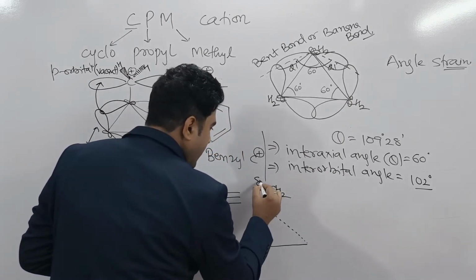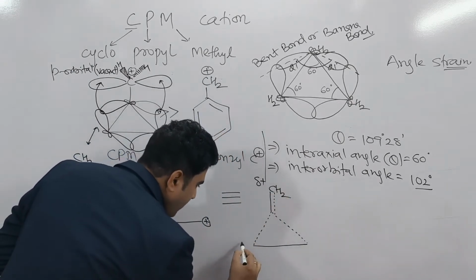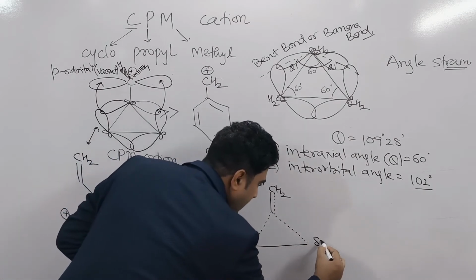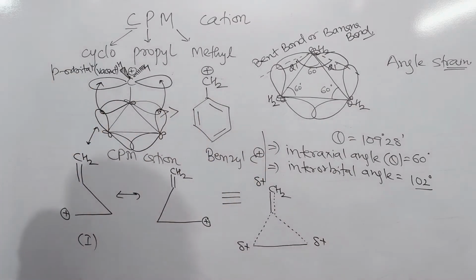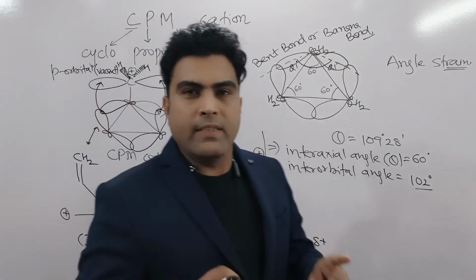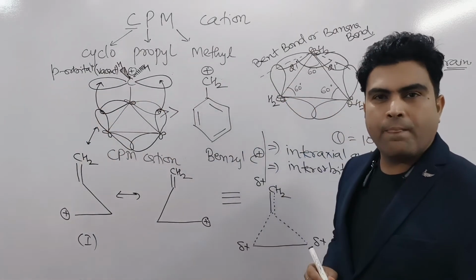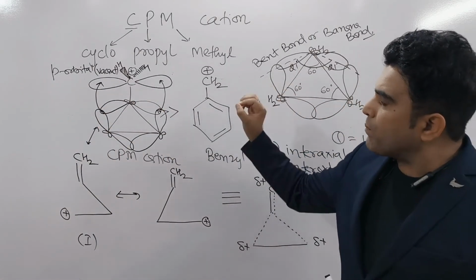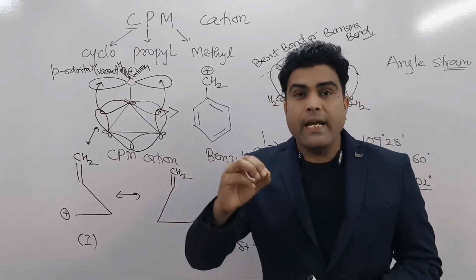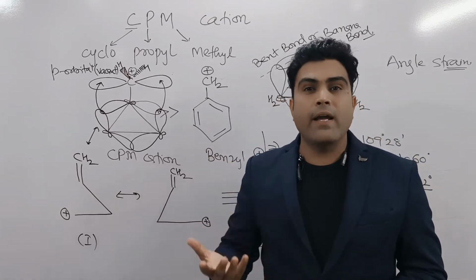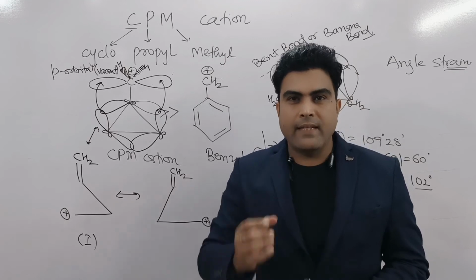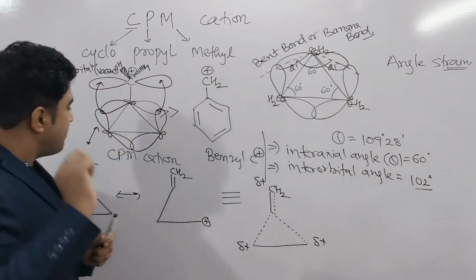This carbon will get delta positive, this carbon will get delta positive. So this is the resonance hybrid of cyclopropyl methyl carbocation. It gets stabilized by resonance, and that resonance is known as sigma bond resonance.